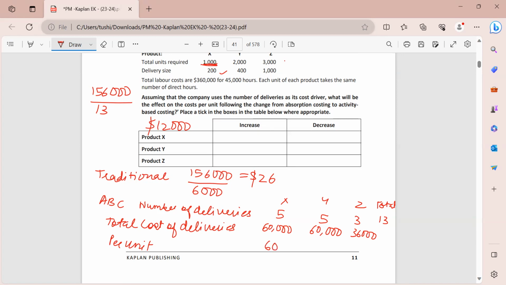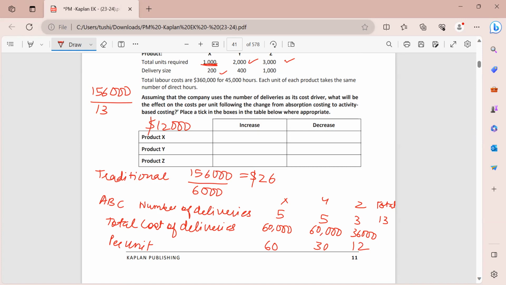Then 60,000 divided by 2000 gives you 30. And then for Z, 36,000 divided by 3000, let me perform this, 36 divided by 3 will give you 12. So 12 is the cost per unit that we are having over here.